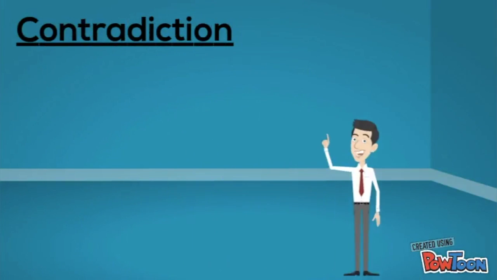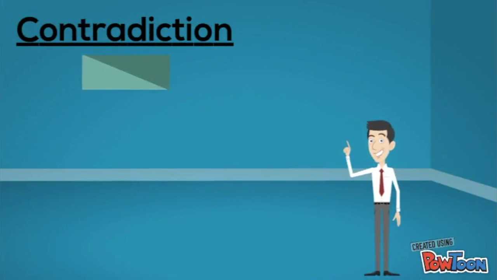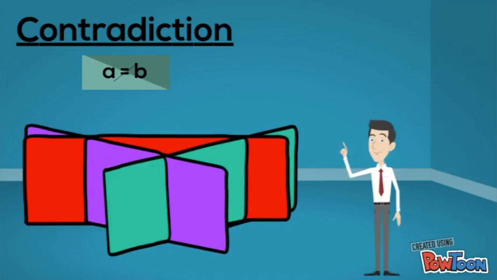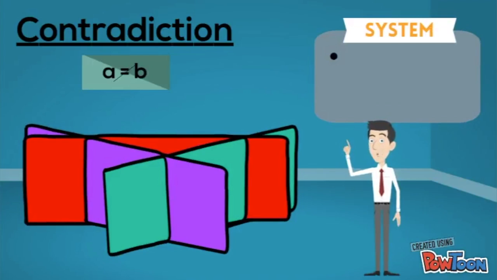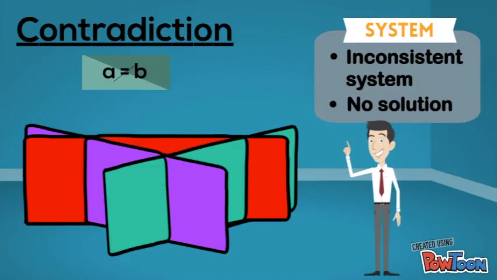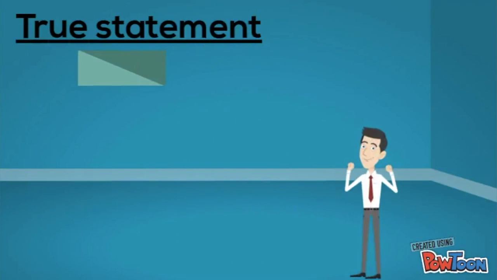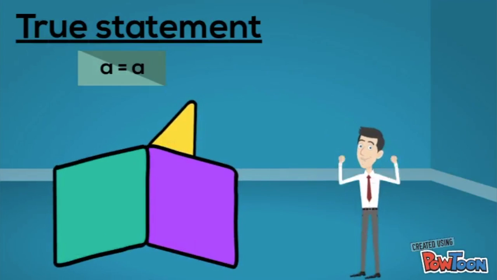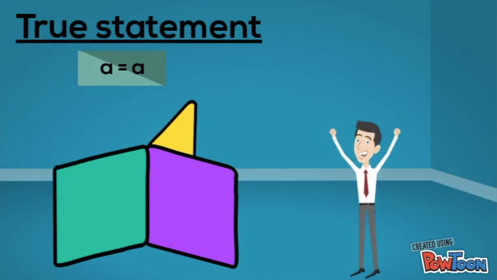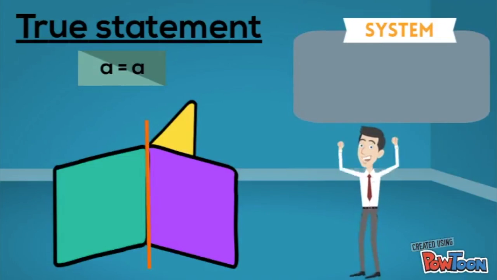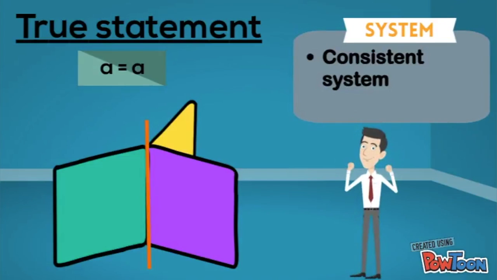A contradiction is when the left side of the equation does not equal the right side. If the result of the volume test is a contradiction, then the planes will intersect pairwise, which is an inconsistent system and has zero solutions. A true statement is when the left and the right side of the equation are exactly the same. If you face a problem where the result is a true statement, then the planes will intersect at a line, resulting in a consistent system with infinitely many solutions.